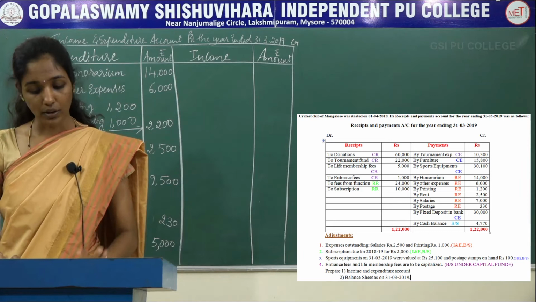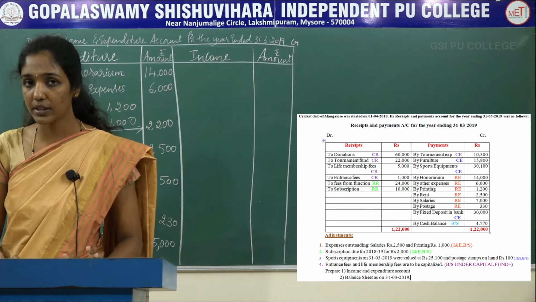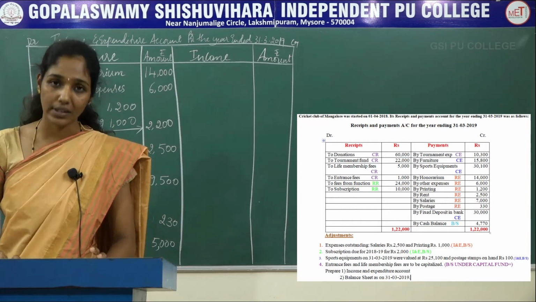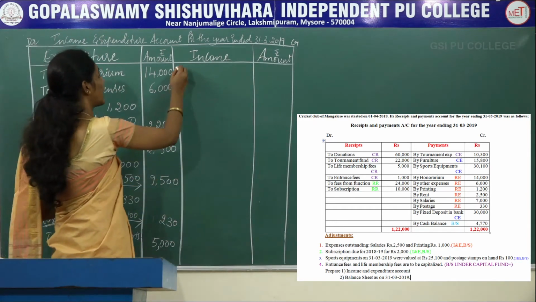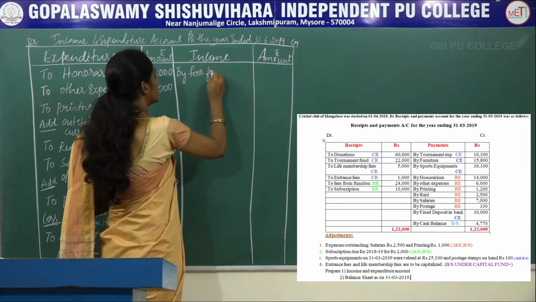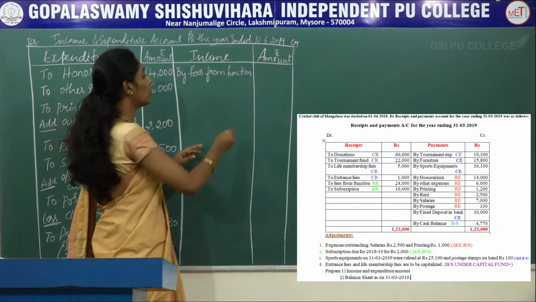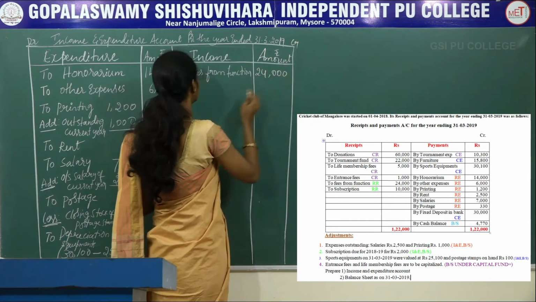So here on the receipts side, fees from function is treated as revenue receipts. So now it is to be credited in the income and expenditure account as by fees from function. The amount of fees from function was rupees 24,000.